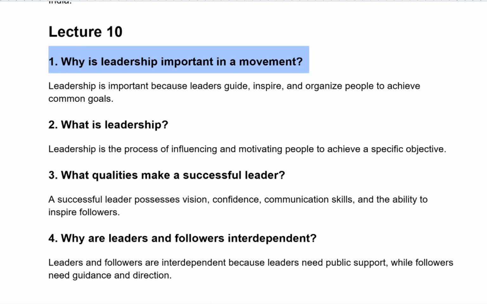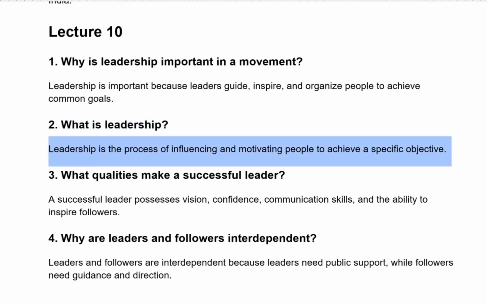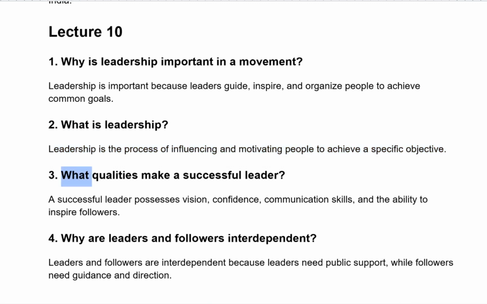Why is leadership important in a movement? Leadership is important because leaders guide, inspire, and organize people to achieve common goals. What is leadership? Leadership is a process of influencing and motivating people to achieve specific objectives.